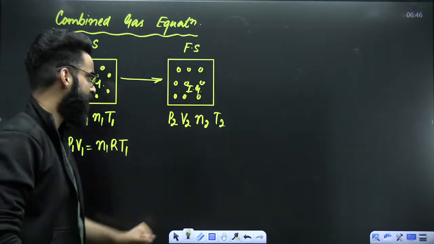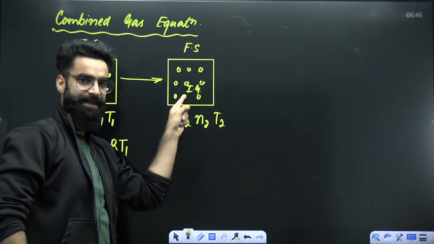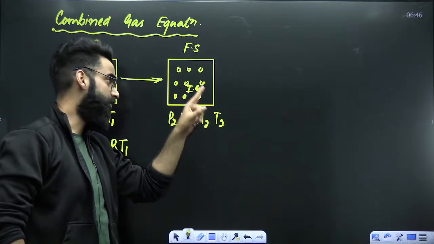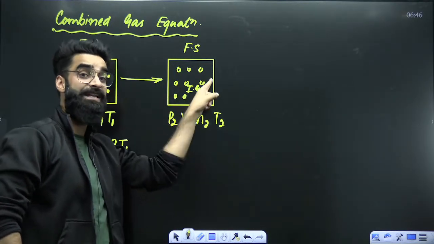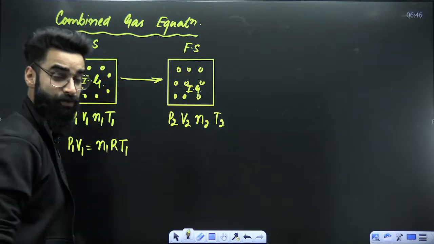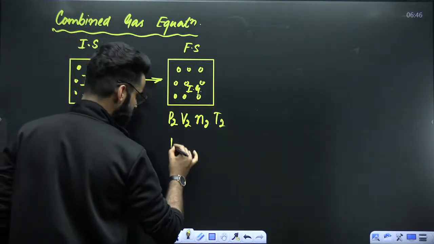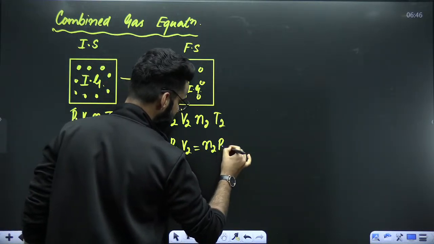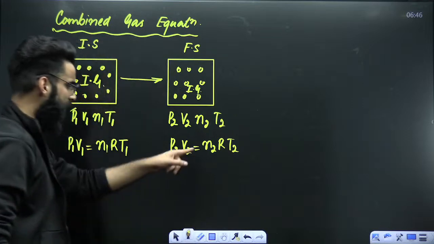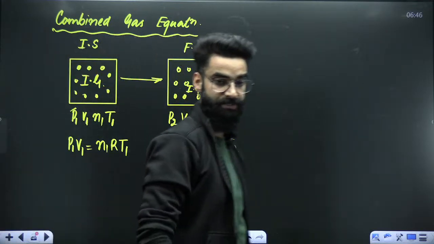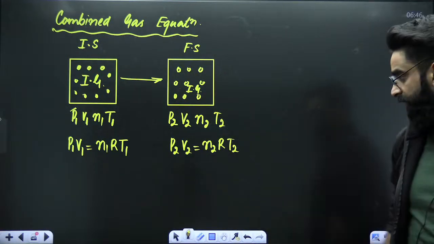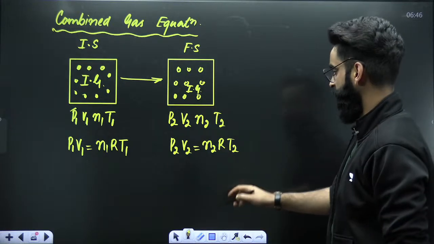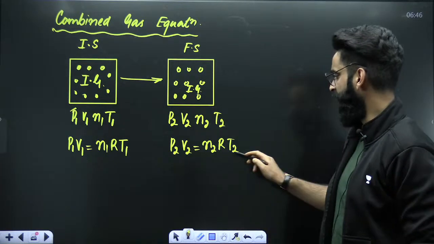Now, dear students, since it is the ideal gas here, if I want you to write the ideal gas equation for this ideal gas at the final state, how are you going to do that? You'll write P2 V2 is equal to N2 R T2. So how many equations did I get? I got two equations. The first equation, P1 V1 is equal to N1 R T1, and the second, P2 V2 is equal to N2 R T2.